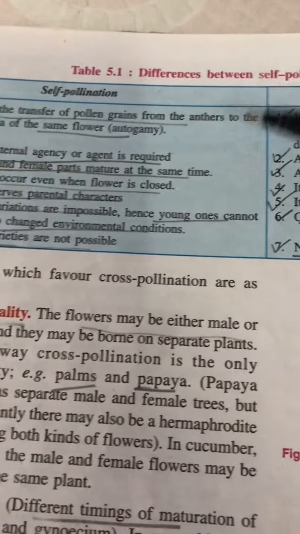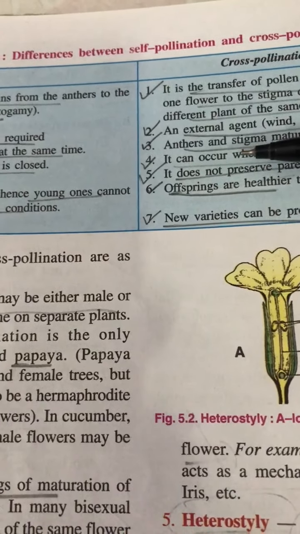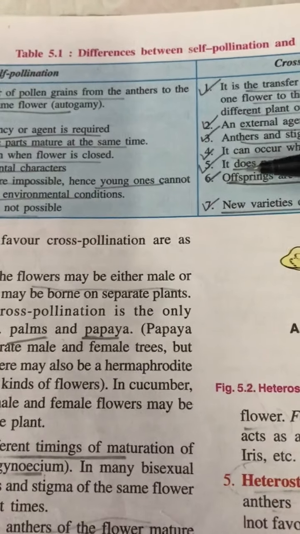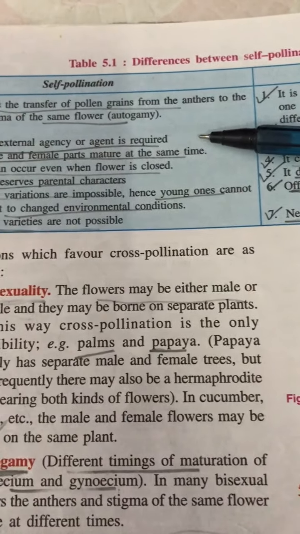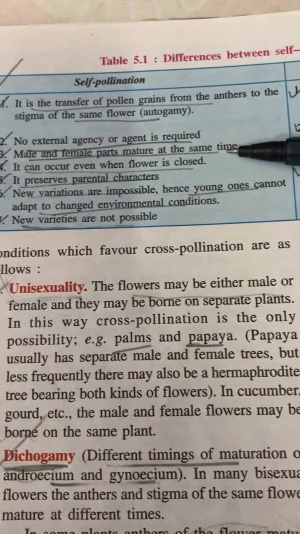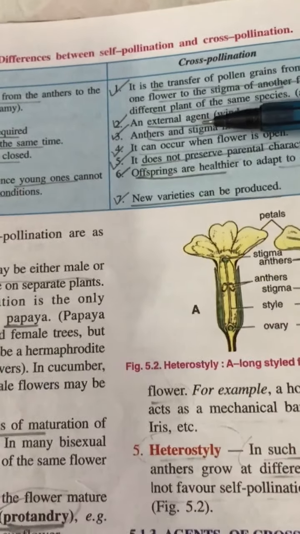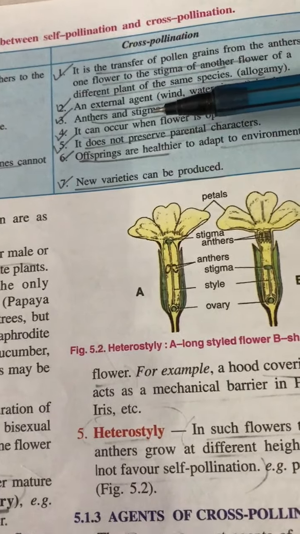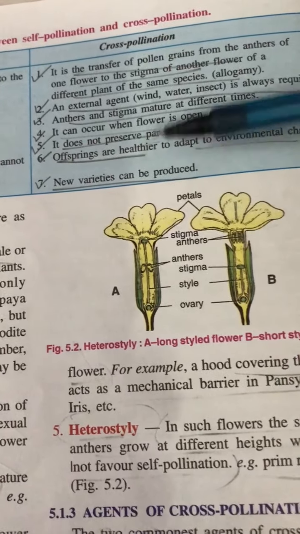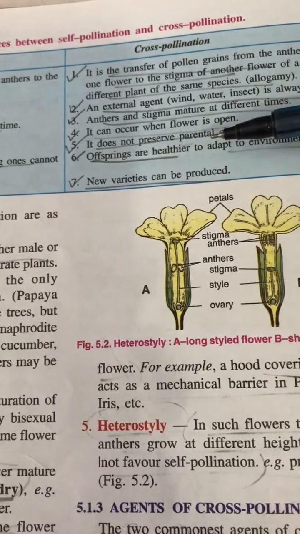Now in the previous turn we had done differences between self and cross-pollination, their advantages and disadvantages. We studied that self-pollination is important whenever we want to preserve the parental characters, whereas cross-pollination is needed when mixing of characters is needed, so that offsprings produced are healthier and they show variation and contribute to the evolution.